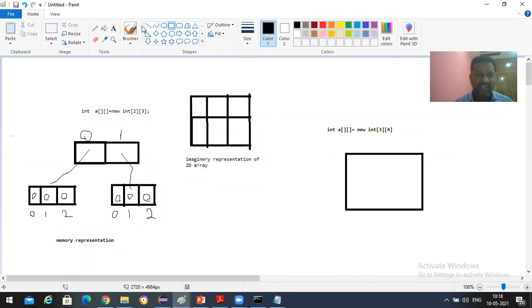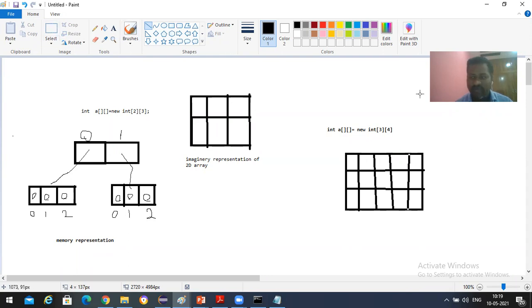In another way, we can also say it is 3 1D arrays, and each 1D array consists of 4 elements. Very good. So like this, 3 rows and 4 columns.